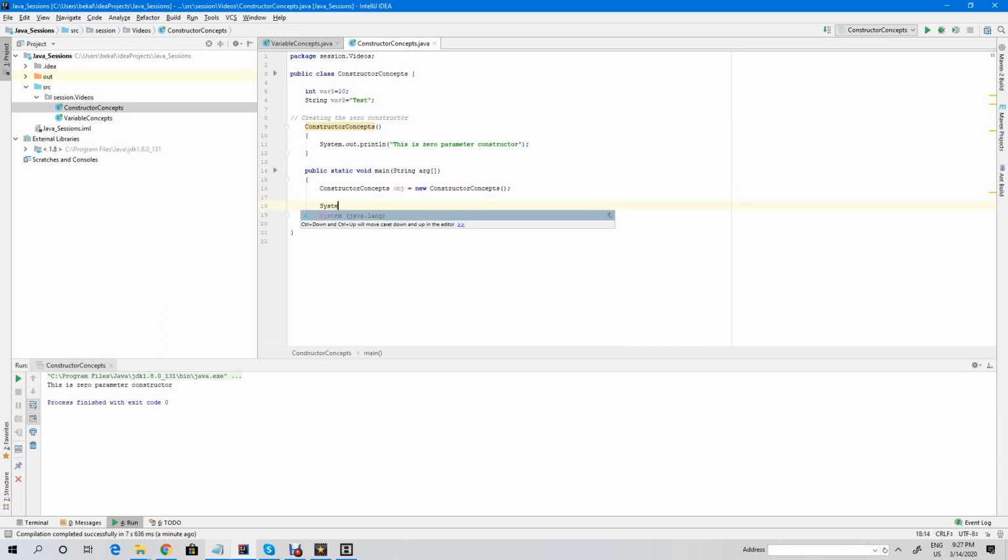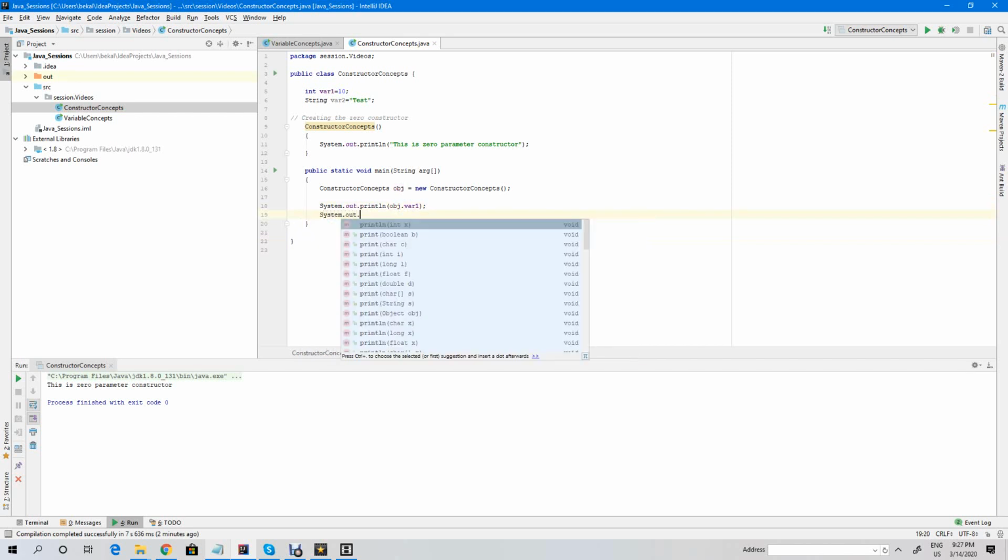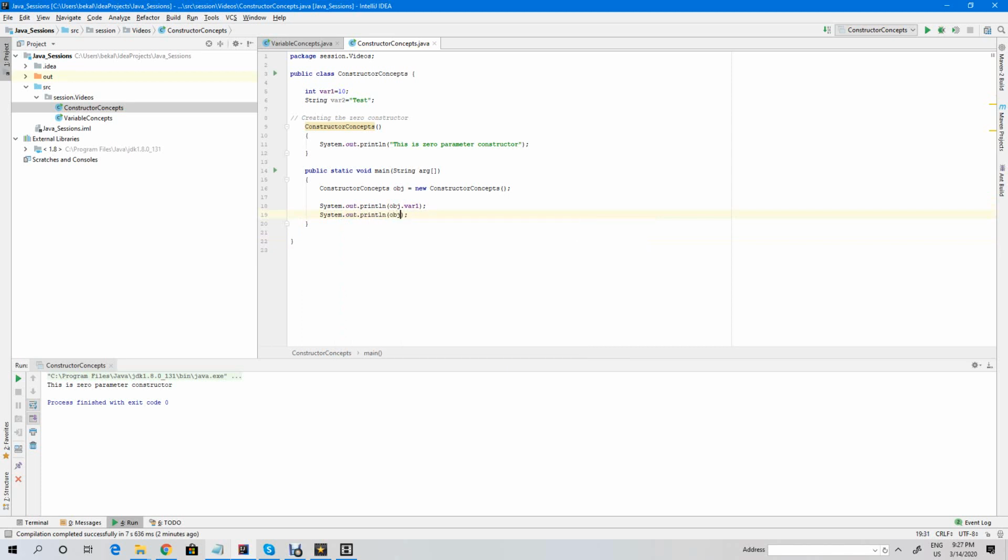So let me see here. I am going to print this instance variable. I am saying System.out.println object.variable one, and System.out.println object.variable two.